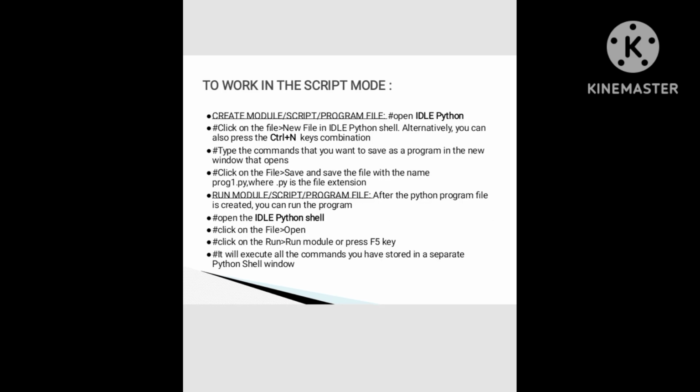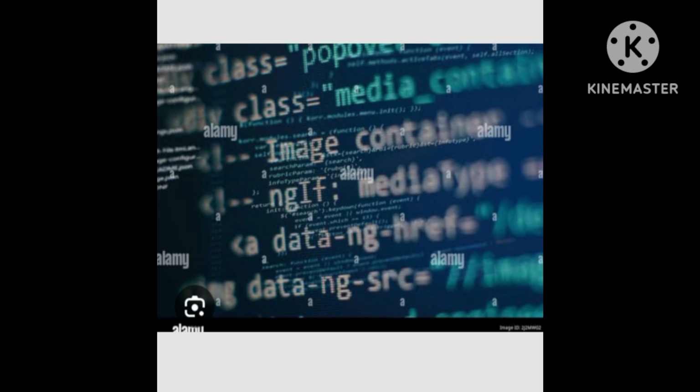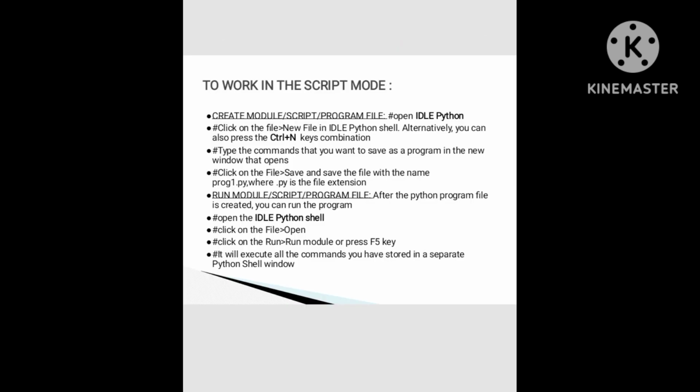Now let's see the working model of script mode. Create a module or script or program file. Open IDLE Python, click on file, new file in the IDLE Python shell. Alternatively, you can also press the Ctrl+N key combination. Type the commands that you want to save as a program in the new window that opens. Click on file, save, and save the file with the name program1.py, where py is the file extension.